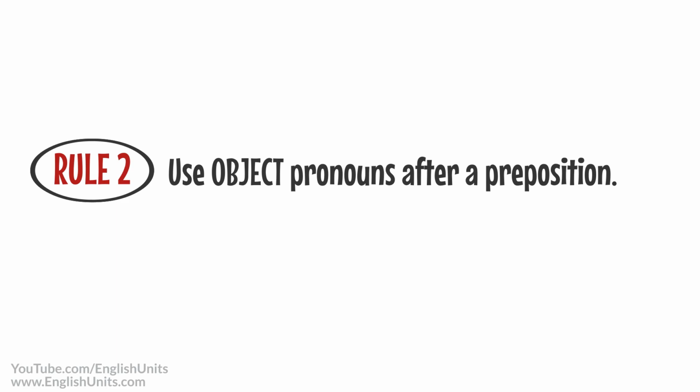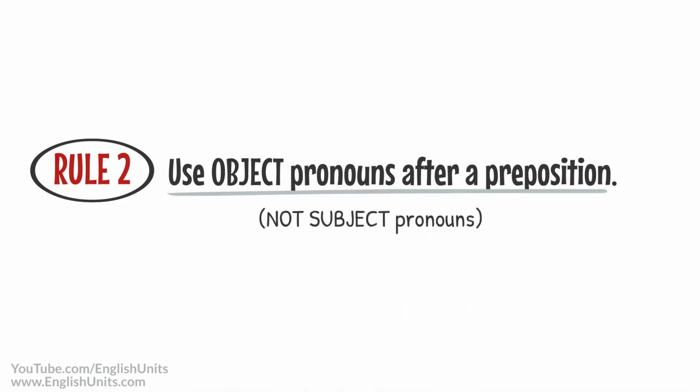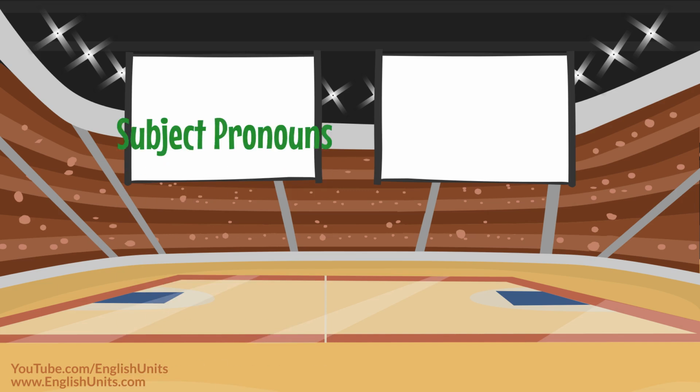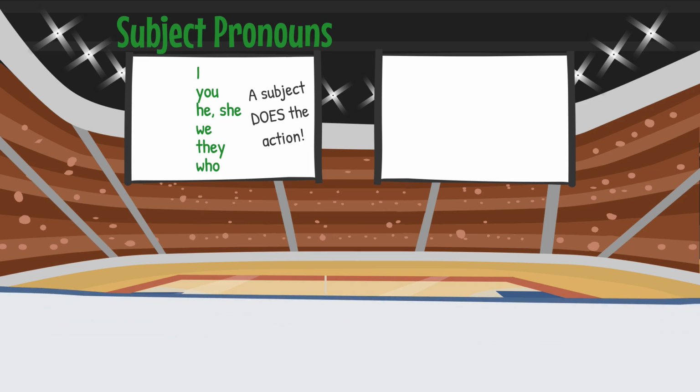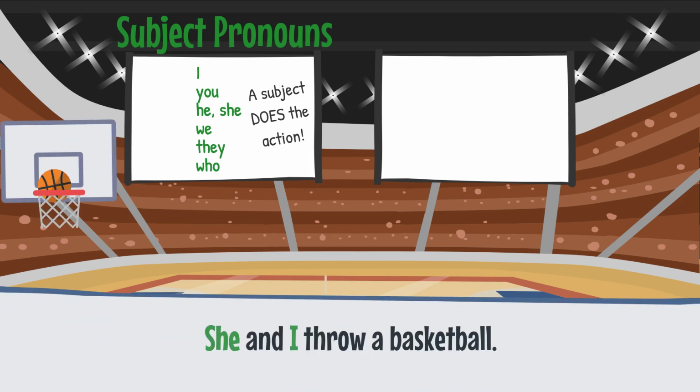Rule 2. Use object pronouns after a preposition, not subject pronouns. So what's a subject pronoun? Subject pronouns include I, you, he, she, we, they, and who. A subject does the action in a sentence. For example, she and I throw a basketball. We know that she and I are subject pronouns in this sentence, not object pronouns, because she and I are doing the action of throwing.